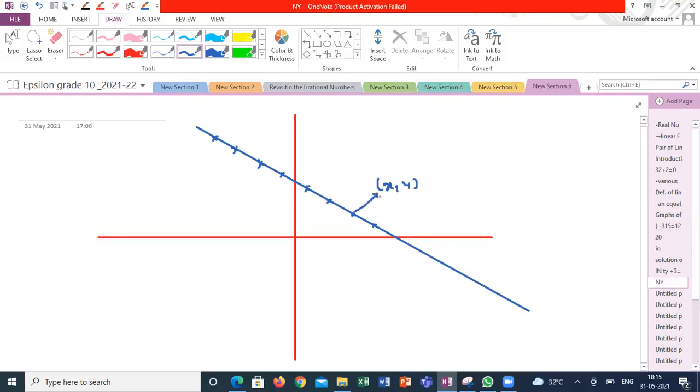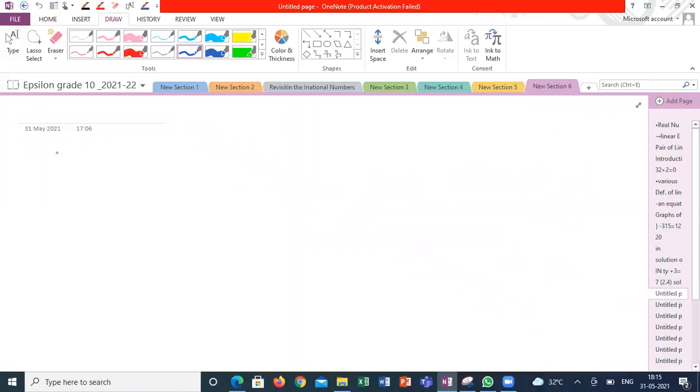All those points on this line are solutions of this equation. So on a line, you are getting infinite points. That's the reason you are getting infinite solutions for a single linear equation. Got it? Yes, sir.